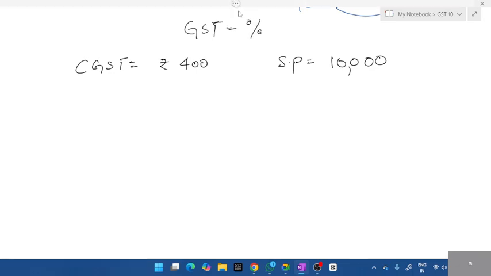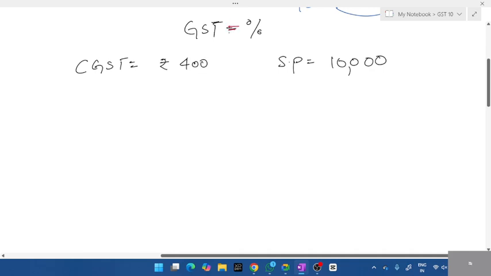They'll give it as CGST is equal to rupees 400 and selling price is equal to 1000. Or let me take 10,000. Selling price is 10,000, CGST is 400. Calculate the percentage of GST. This is the question.